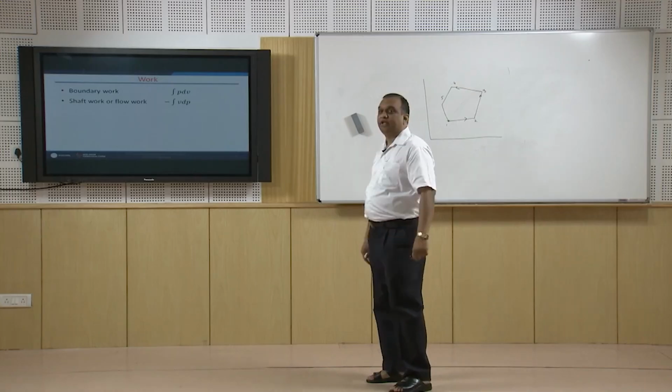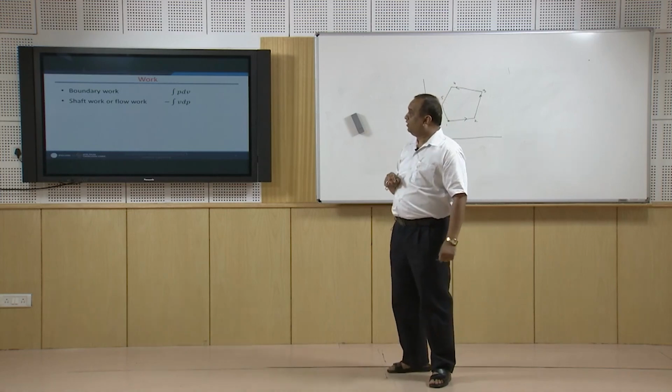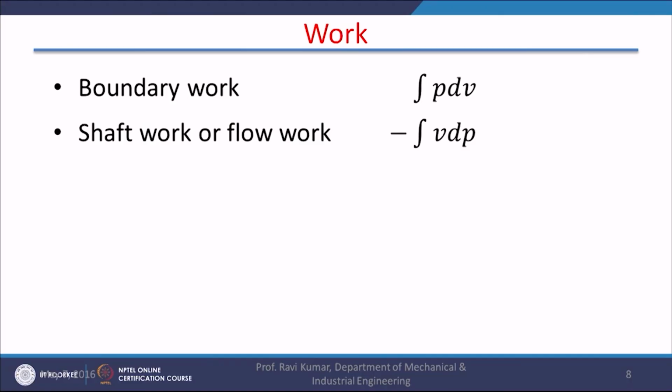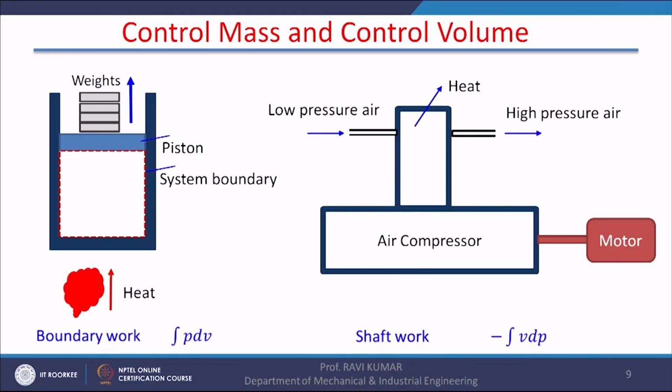Now work in thermodynamics, there are two types of work. One is boundary work, another is shaft work. Now boundary work comes into the picture when there is a closed system as shown in the figure. In this figure, a piston cylinder arrangement is shown. In this piston cylinder arrangement, the boundary is shown by the dotted red lines. Now if I give heat to this system, the piston will move upward, and the piston carries weights also, and the piston will move in upward direction. But there is no mass interaction with the surroundings.